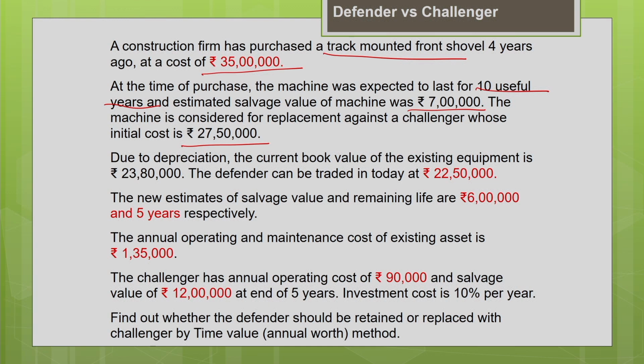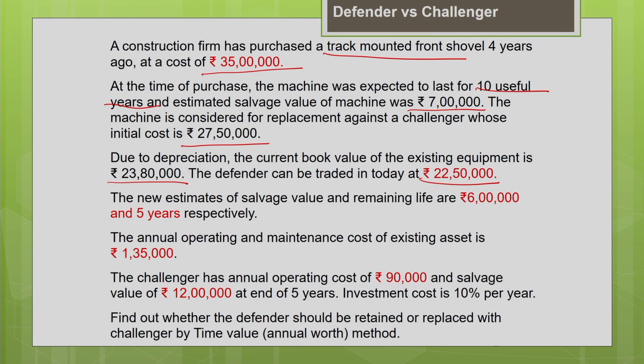Okay. Another important thing to be noted is, due to depreciation, the current book value of the existing equipment is 23 lakh 80,000. So we have adopted some depreciation accounting method and we have estimated the current book value of the existing machine as 23 lakh 80,000 in your accounting records. But now, the actual trade-in value of the Defender is 22 lakh 50,000. So, as I told you earlier, in the replacement analysis, we have to always look from a third party perspective. Like an outsider, we have to look at the process and then make the decision. So the replacement analysis has to be done from the outsider or third party perspective.